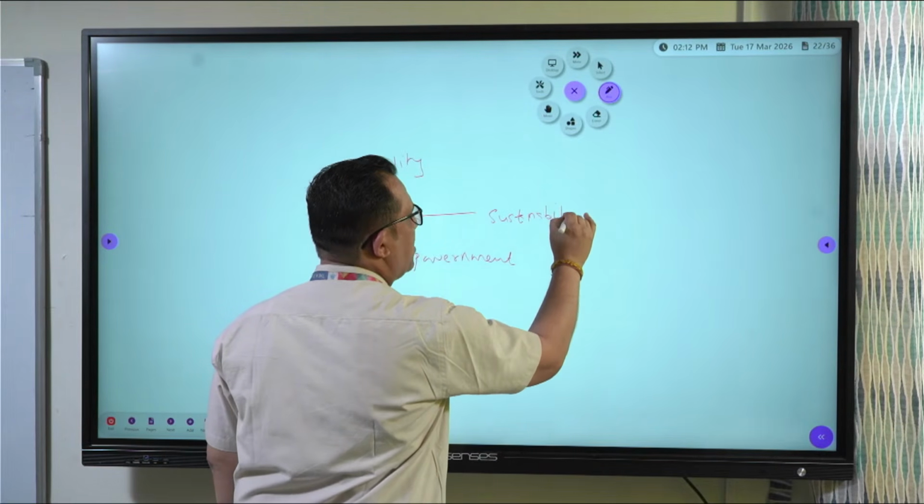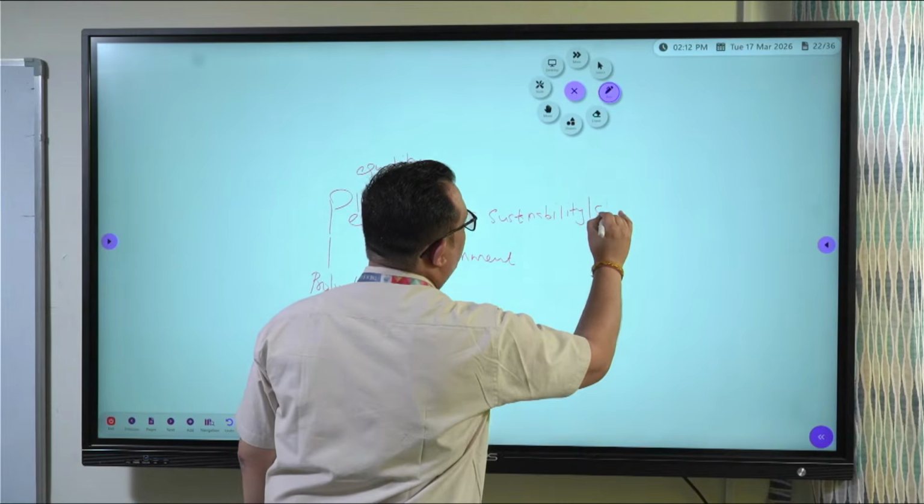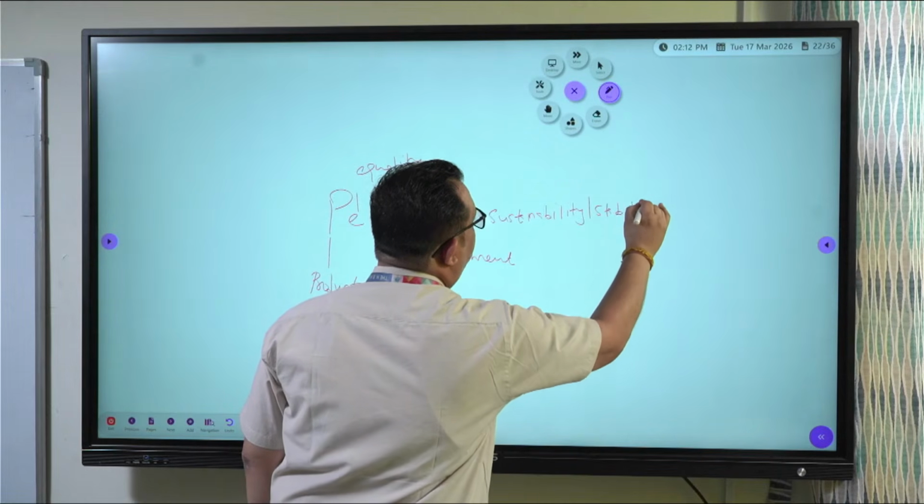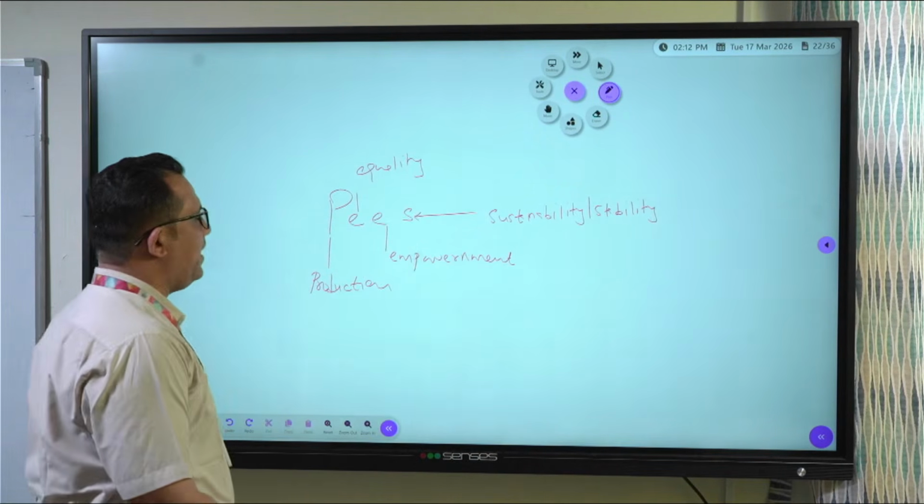You can write stability, no problem, because in the textbook it is given. These are the 4 pillars of human development.